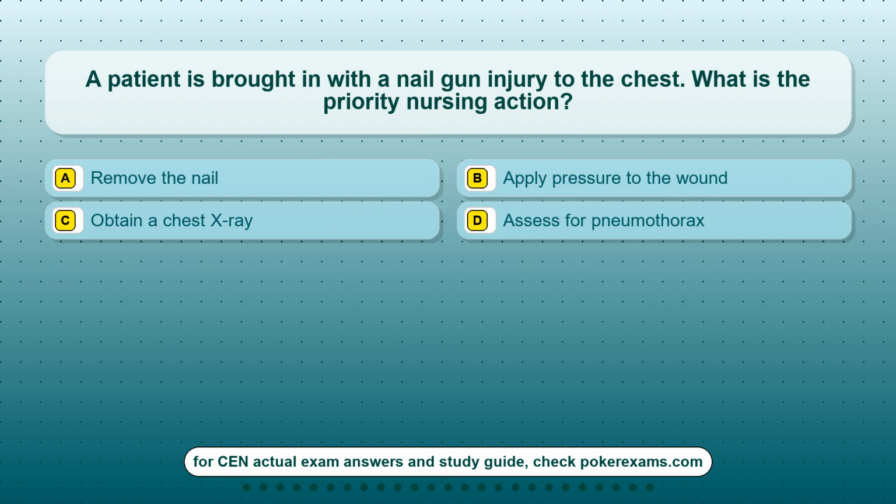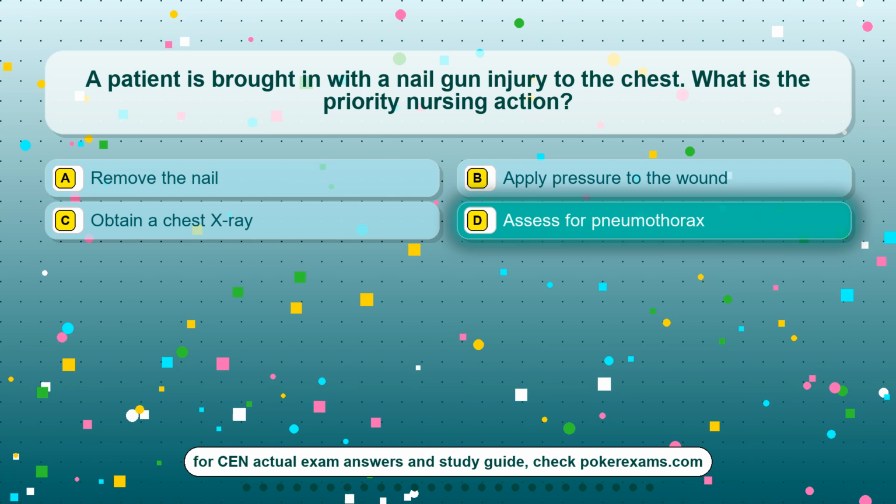Question 17. A patient is brought in with a nail gun injury to the chest. What is the priority nursing action? Option A, remove the nail. Option B, apply pressure to the wound. Option C, obtain a chest X-ray. Option D, assess for pneumothorax.